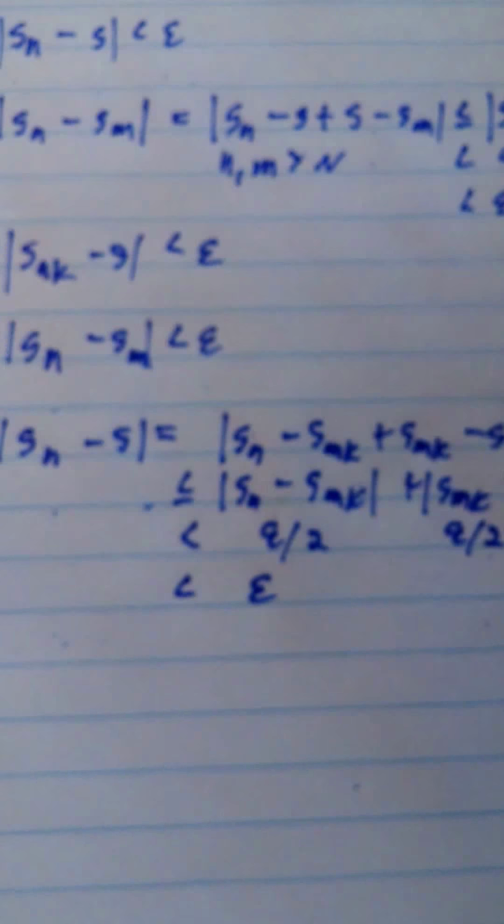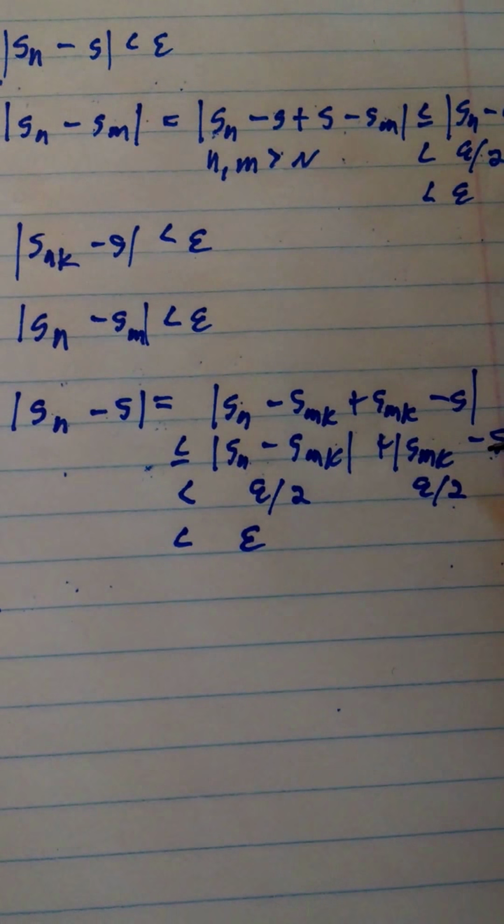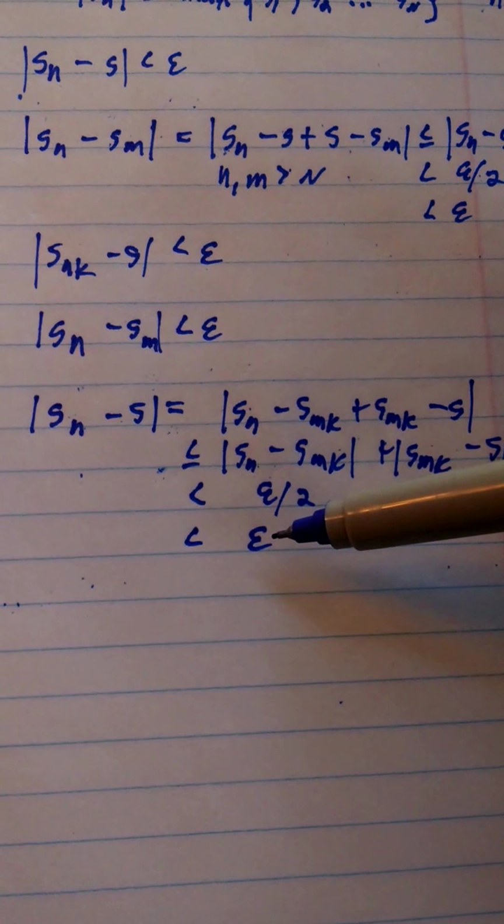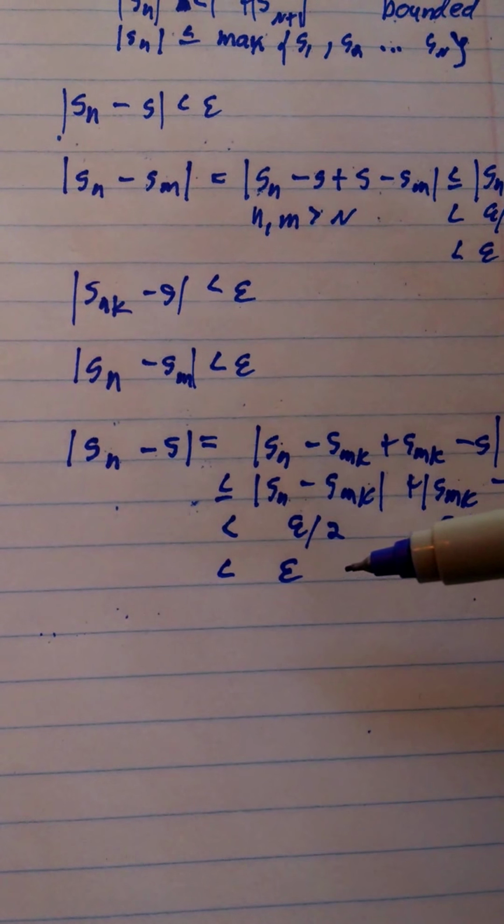This kind of looks like what we have up here. So we know by Cauchy that there's some N such that this is less than epsilon over 2, and we know by BW that for some N, this is also less than epsilon over 2. So now we have less than epsilon. So we show that for a Cauchy sequence, there is some N such that n and m greater than that N imply that |s_n minus s| is less than epsilon, and therefore any Cauchy sequence is convergent.